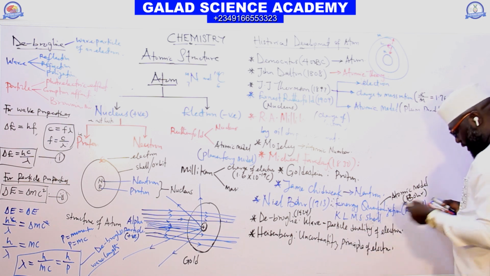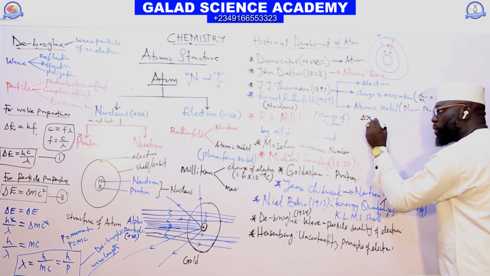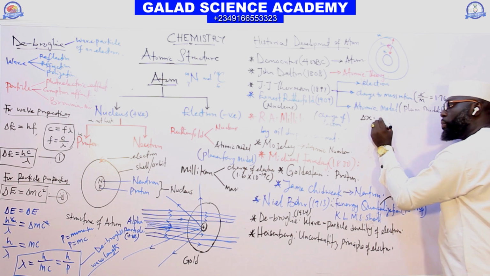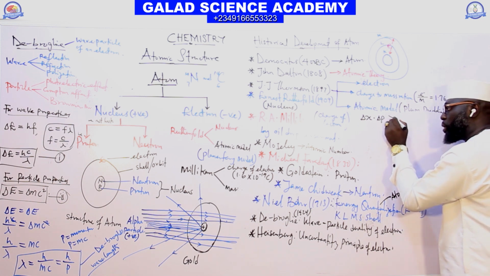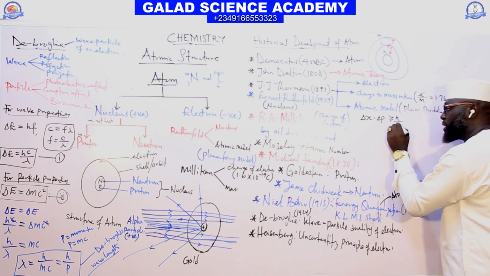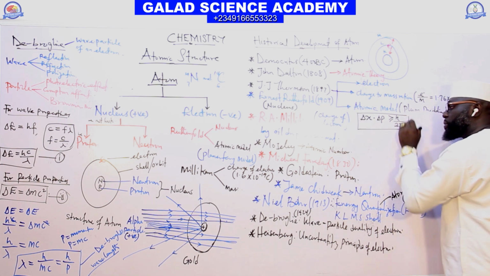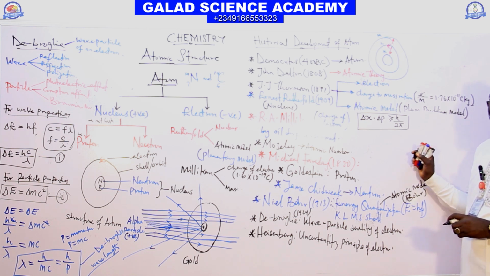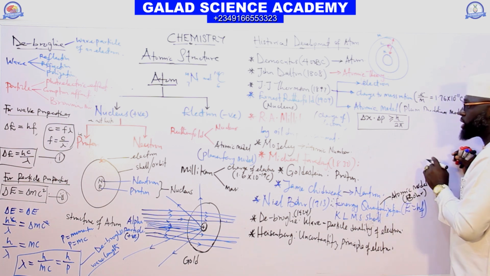Let's check the Heisenberg contribution. So this man said that we cannot determine the position, the change in S, and the momentum, which is the change in P, of an electron simultaneously. So this is the Heisenberg expression. The position and momentum of an electron, we cannot determine them simultaneously.